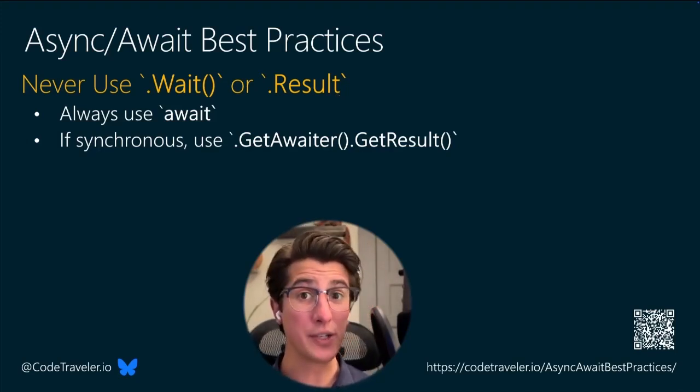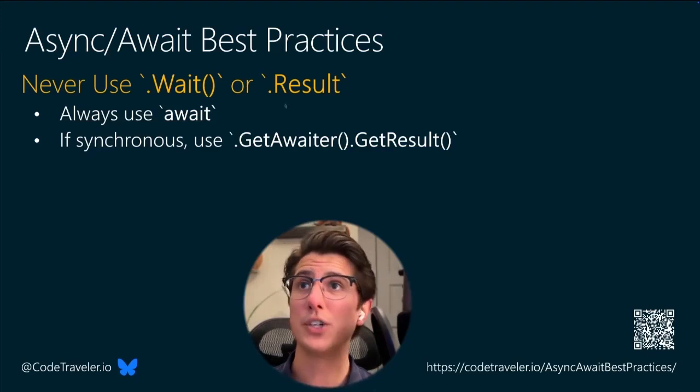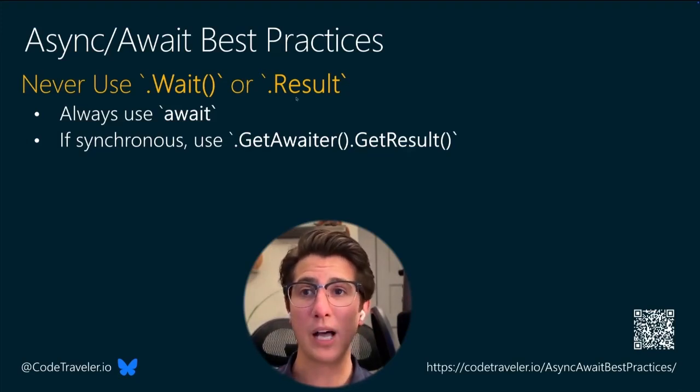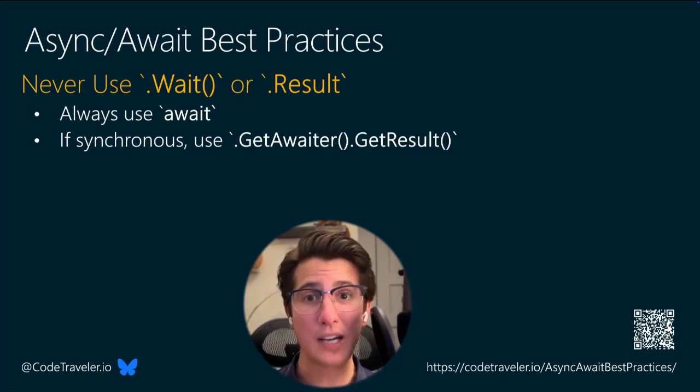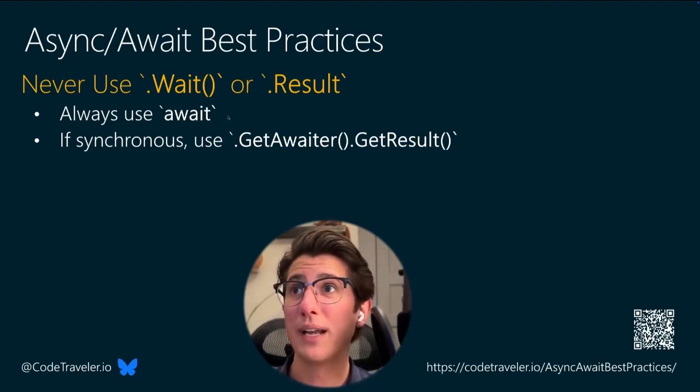Now, it is still dangerous because just like .wait and just like .result, it's still a blocking call, meaning if thread 1 comes across GetAwaiter().GetResult(), just like if thread 1 came across .wait, just like if thread 1 came across .result, it says, thread 1, you stay right here. You're locked with me until this background task finishes. And then once that background task finishes, everything gets freed up. So GetAwaiter().GetResult() is still a blocking call. It's still going to block the calling thread.